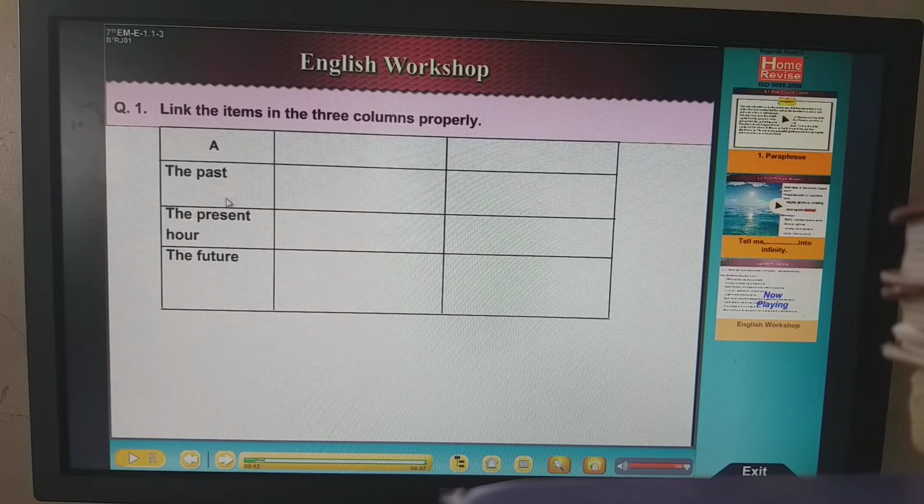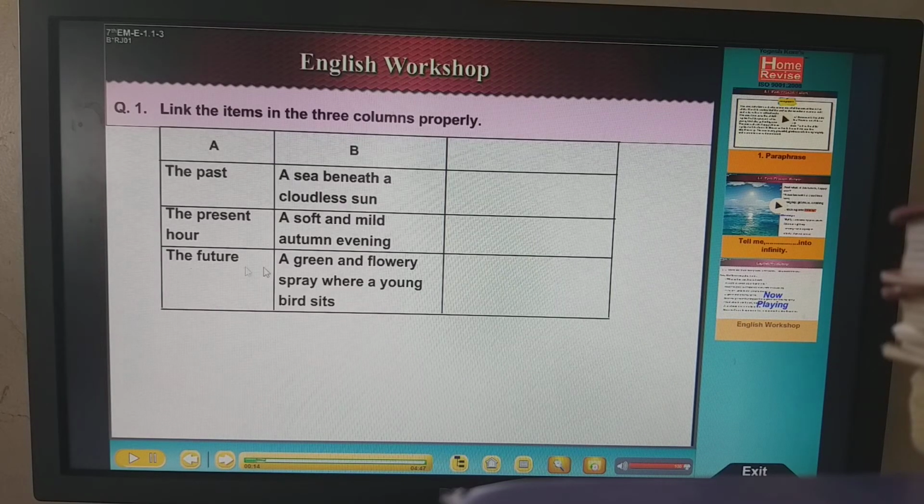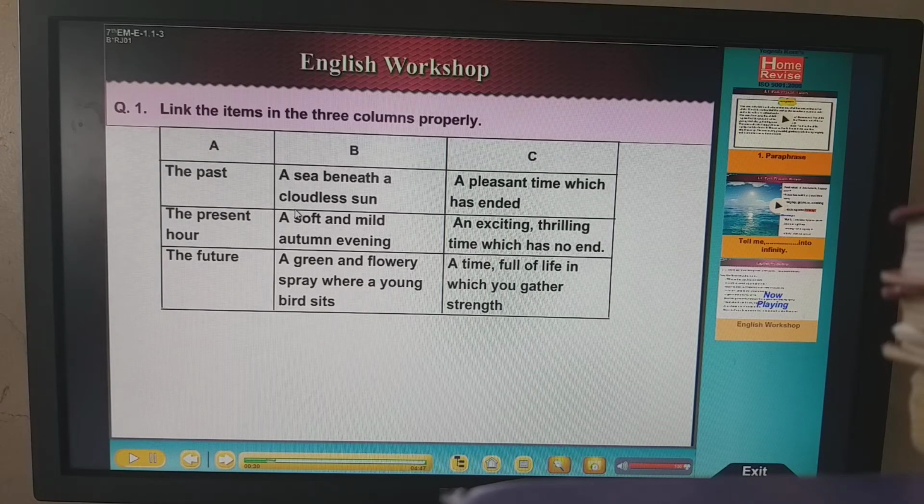The past, how it was, the present, how it was, and the future, how it is. See, they have given the description, the answer. This is the question asked by the poetess, and this is the answer given by the child. You have to match it up. How was the past? The past was like a soft and mild autumn evening. How was the present? The present was like a green flowery spray where a young bird sits. How is the future? The future is like a sea beneath the cloudless sun.